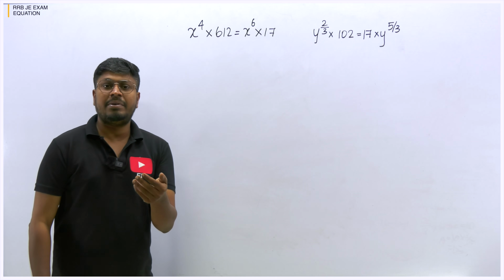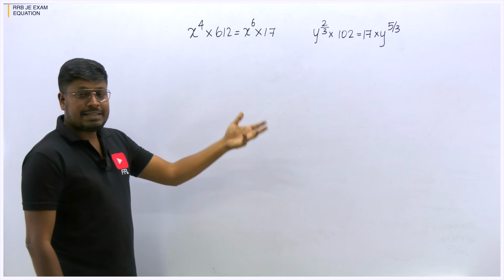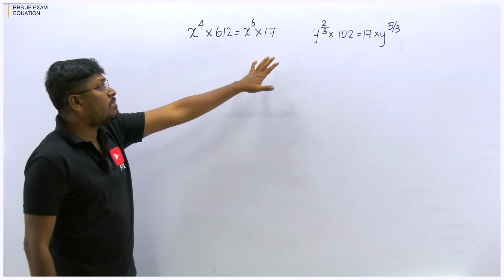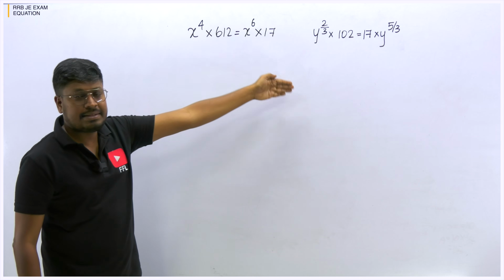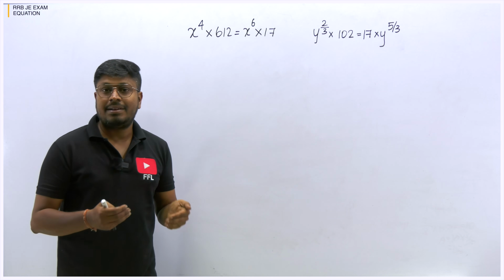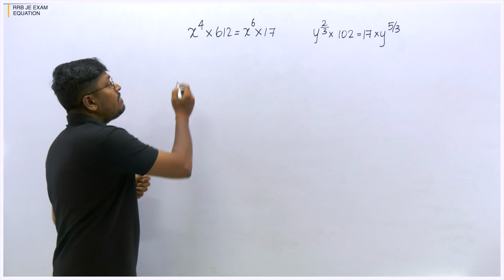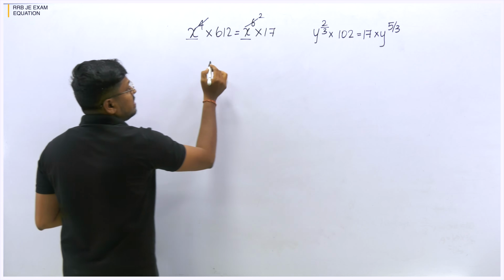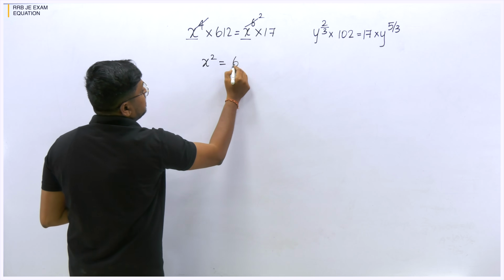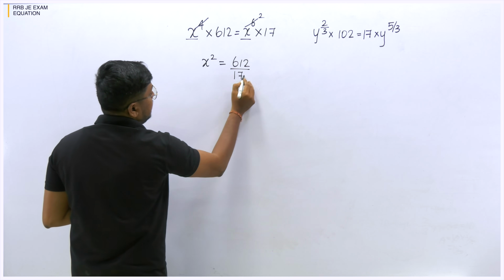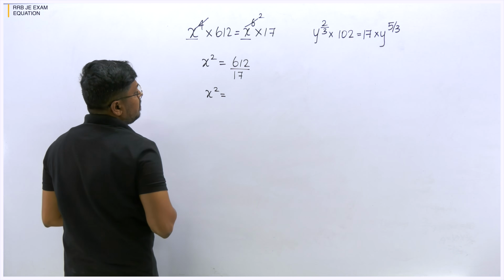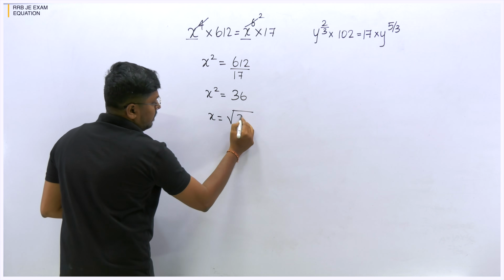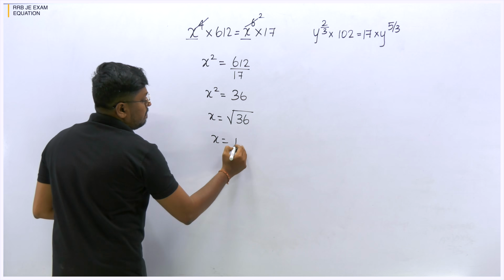So inside linear equation we have many models like surds and indices or a normal equation question. So we don't have any concepts to solve. Just like that we try to cancel the numbers and we try to find what is the x and y value. So just here we have x power 4, x power 6. So we can cancel this and write it as x square. So x square is equal to 612 divided by 17. So x square is equal to 36. So x is equal to square root of 36. So x is equal to plus or minus 6.